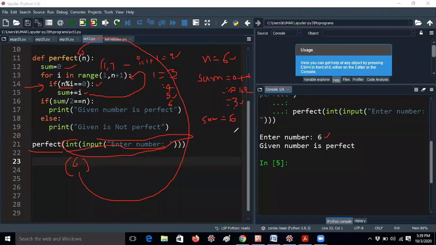So she is taking that number also. That's the reason she is using the formula sum by 2. Whenever the number itself is counted as a divisor, you need to divide the sum by 2 to get the number. Now the for loop will be terminated. Sum by 2 means sum is 12, 12 by 2, that means it will return 6, equal to n. 6 double equal to n, n is also 6. So the given number is perfect. If you take any number other than 6, like 8 or 7 or something, the given number is not perfect. It will be discussed.